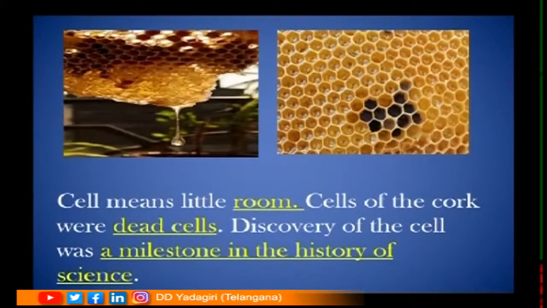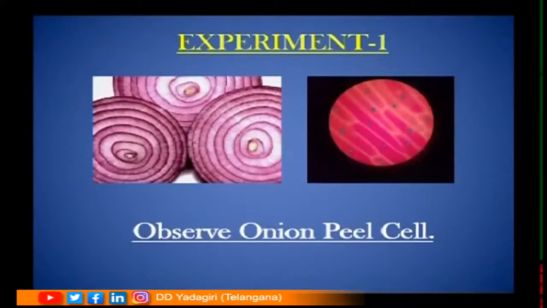Cell is a Latin word which means little room. Cells of the cork were dead. Discovery of the cell was a milestone in the history of science. It gave birth to the study of cell science. You can also see here the honeycomb, and you can see the compartments, student. Can you see the compartments? Yes, they are compartments, and in between here and there you can see the empty compartments which were observed by Robert Hooke. Let us do an experiment, student, and we will also confirm the cell.